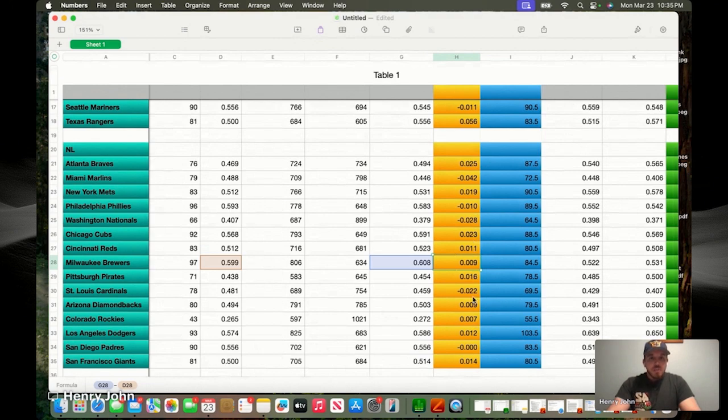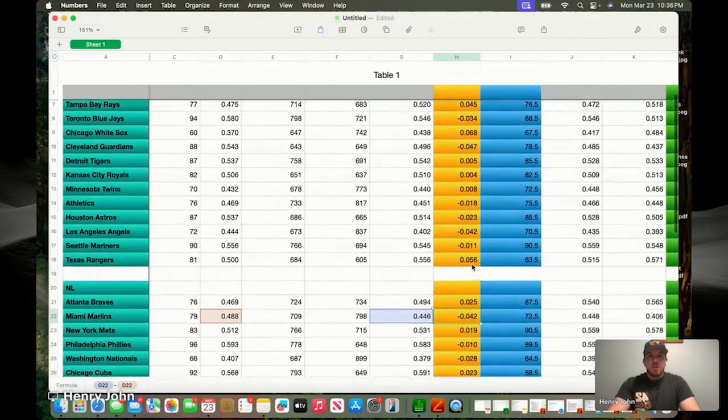As far as the NL's biggest, just looking at it here, it looks like that would be the Marlins, up there in the wrong direction. The formula is actually saying they overachieved last year. So we'll keep an eye on that stuff.